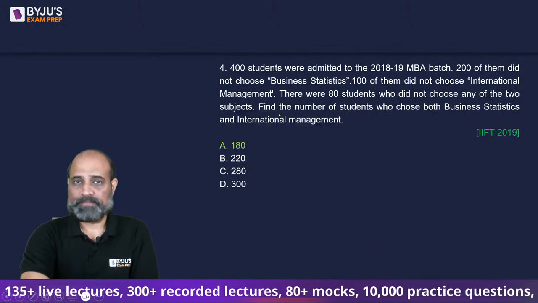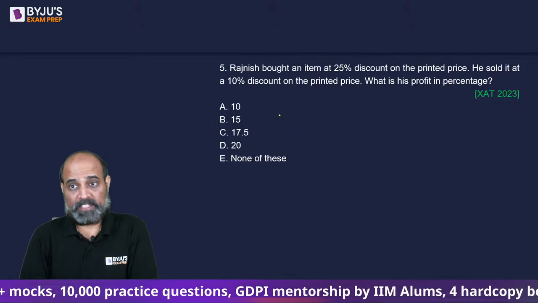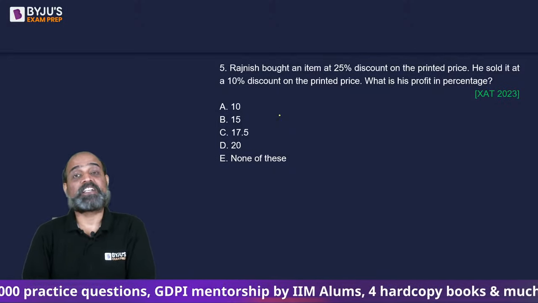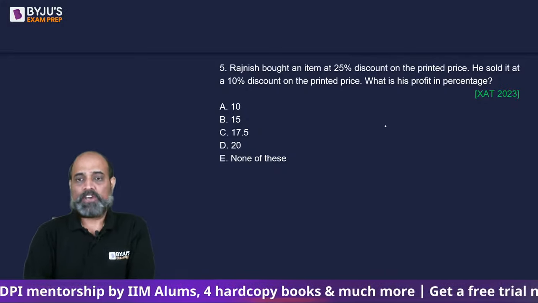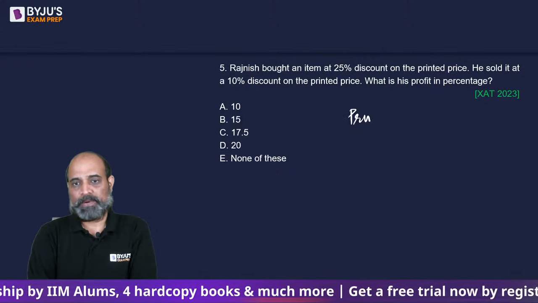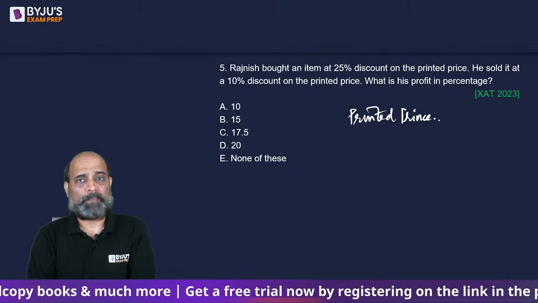Next, Rajnish bought an item at 25% discount on the printed price. He sold it at a 10% discount on the printed price. What is his profit in percentage? So let's say the printed price is another way of saying MRP, not prince price. MRP or MP, mark price, like we used to call it.